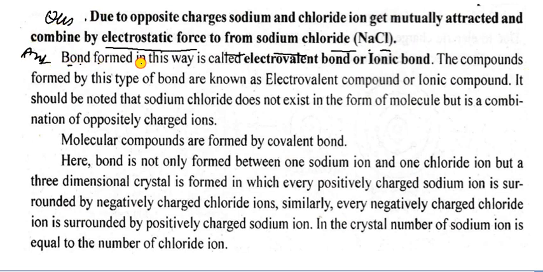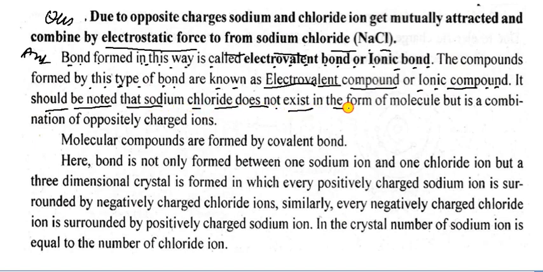This type of bond formation is called an electrovalent bond or ionic bond. Compounds formed by this type of bond are known as electrovalent compounds or ionic compounds. It should be noted that sodium chloride does not exist in the form of molecules but is a combination of oppositely charged ions. Molecular compounds are formed by covalent bonds.